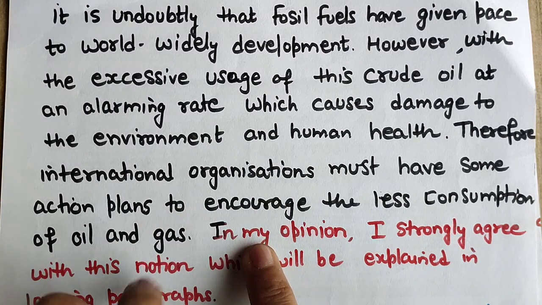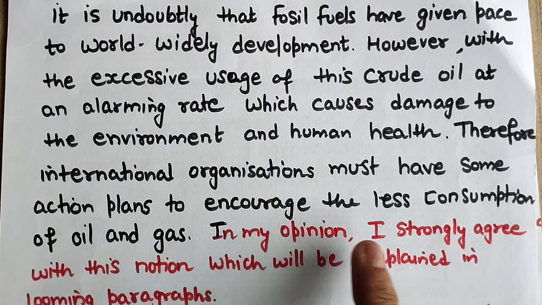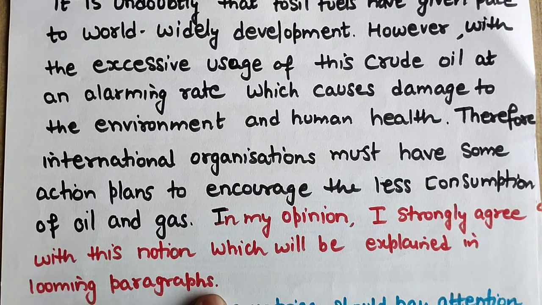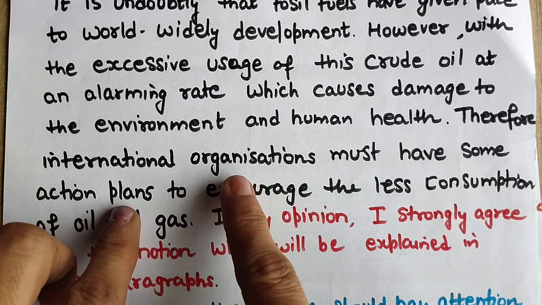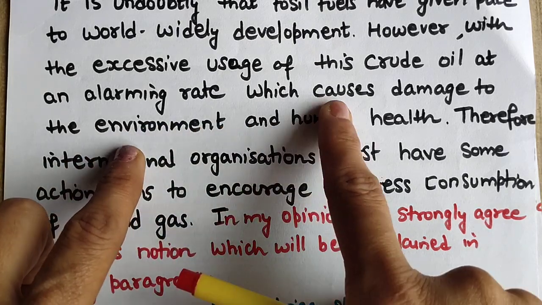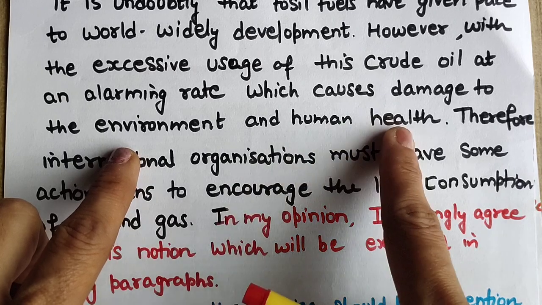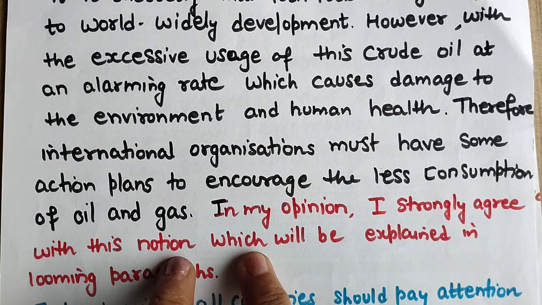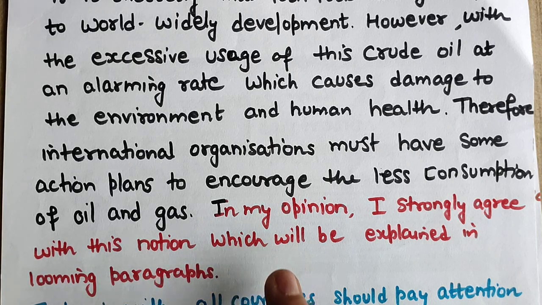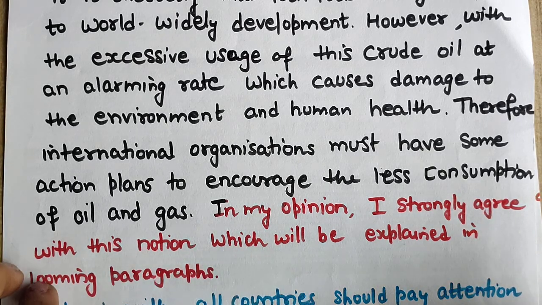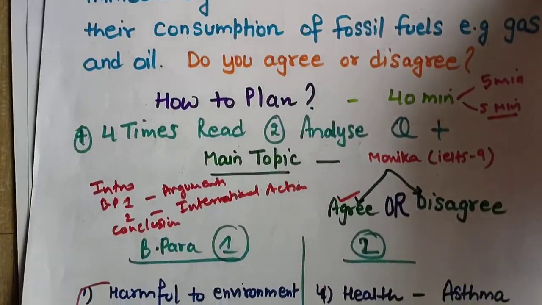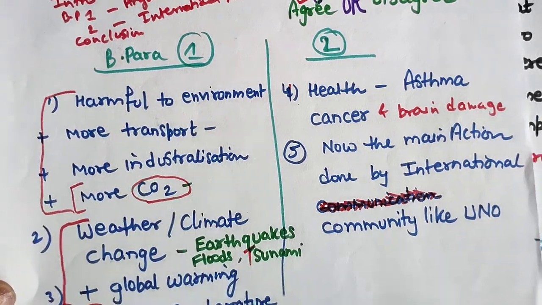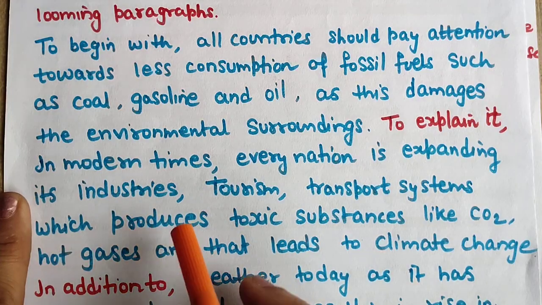Okay, now you need to give your opinion. In my opinion, I strongly agree with this notion, which will be explained in the looming paragraph. Okay, so I have already explained the reasons which cause damage to the environment and human health. That's why I have not explained my reasons here. Now coming to the first body paragraph. As I told you, we will discuss these points: harmful to environment and unusual weather conditions. Okay, now let's read how I have written.